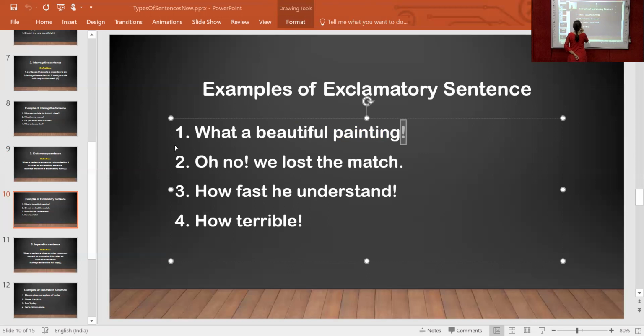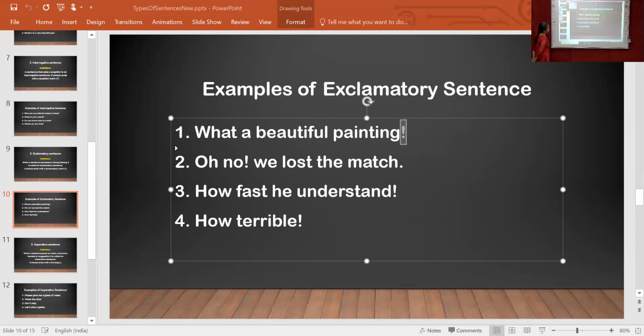The third one, how fast he understands, means it is a very strong feeling. How fast means the feeling will be so strong. How terrible, having a very strong feeling, and in the end we put an exclamatory sign, means it is completed with an exclamatory mark. So it is called an exclamatory sentence.